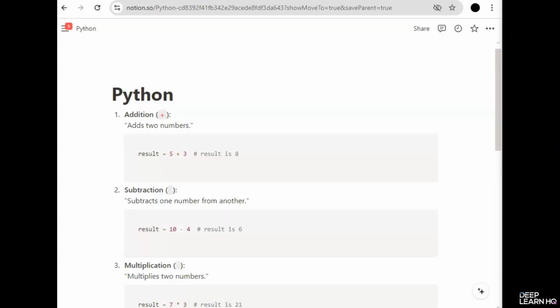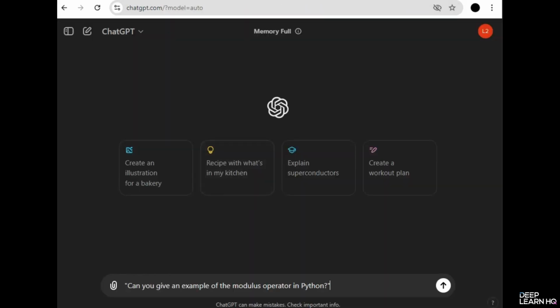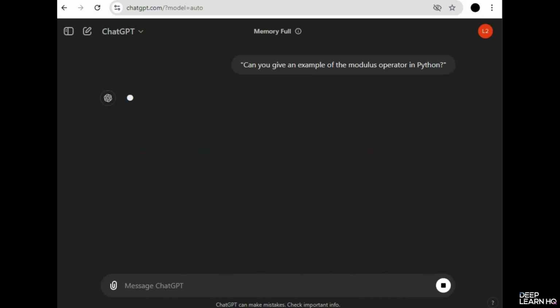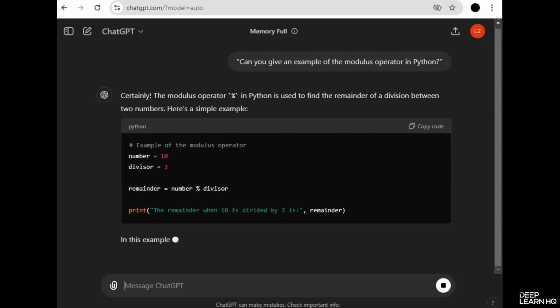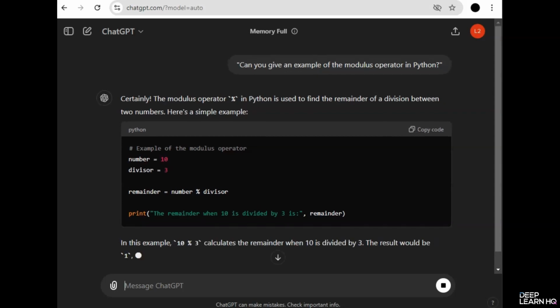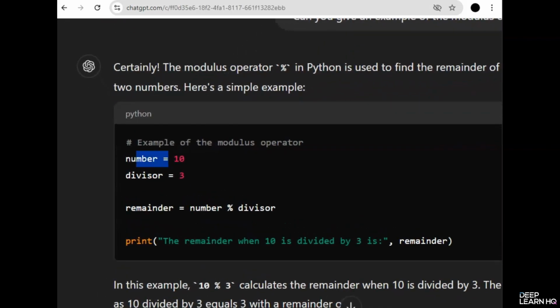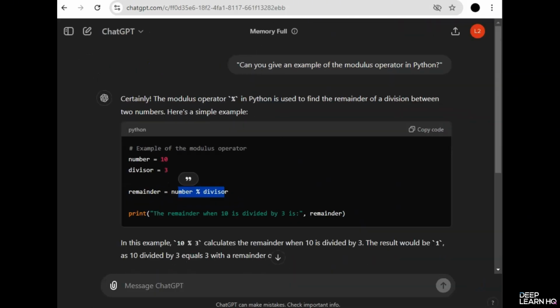Let's ask ChatGPT to show us how to use the modulus operator. For this, I'm going to type, can you give an example of the modulus operator in Python? And ChatGPT responds with, certainly, the modulus operator in Python is used to find the remainder of a division between two numbers. And here's a simple example. So number is given a value of 10 and then the divisor is given a value of 3. And we calculate the remainder by number modulus divisor. And then we use a print statement.